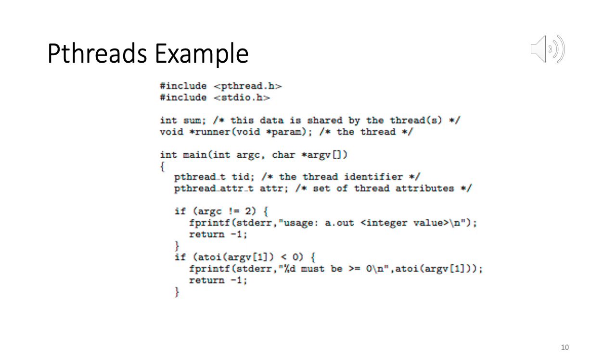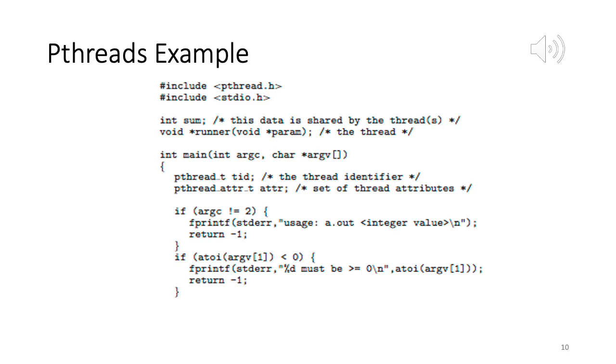So the string has to first be converted to an integer. For that we use atoi. atoi(argv[1]) converts that string, character 1 followed by character 0, into the integer 10. If that is less than 0, print this message and the usage again. So two error conditions we are checking for: that the number of command line arguments has to be 2, and that the second command line argument, the value of n, has to be non-negative.